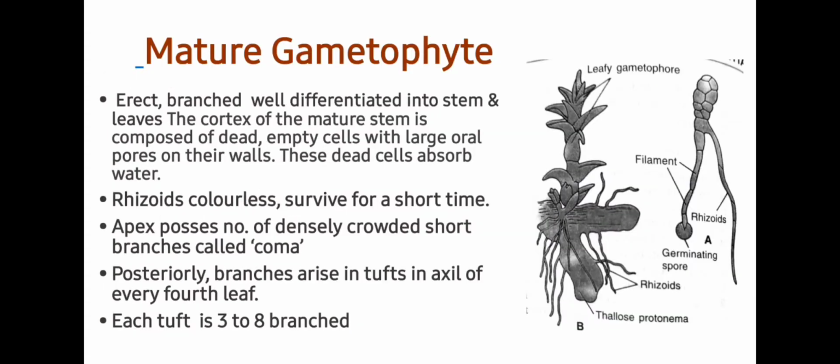Next is the mature gametophyte. The mature gametophyte in Sphagnum is erect, branched and well differentiated into stem and leaves. The cortex of the mature stem is composed of dead empty cells with large oval pores on their walls. These dead cells absorb water. Rhizoids are colorless and survive for a short time.